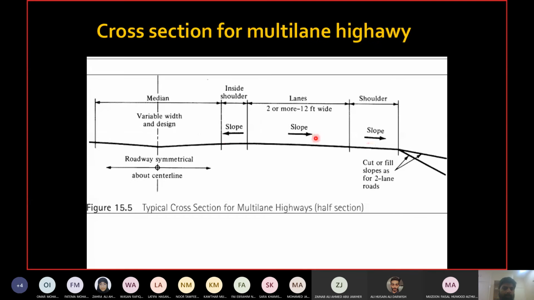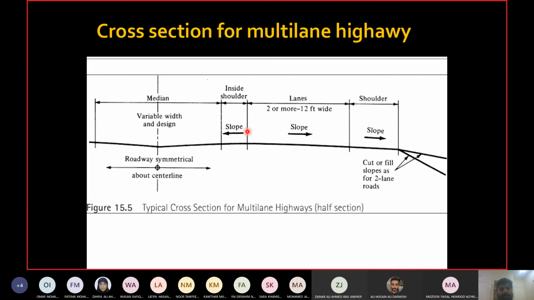Okay. This is a dual carriageway. You can see the median here, but this is only half of the carriageway, because the other side will be similar to this side. So I'm only showing the right hand side of the cross section here. The left hand side is similar to the right hand side.